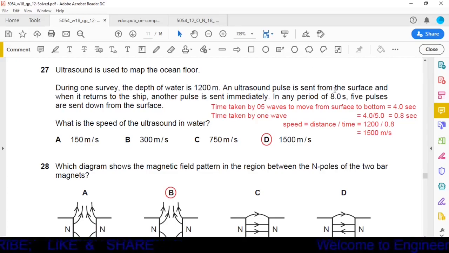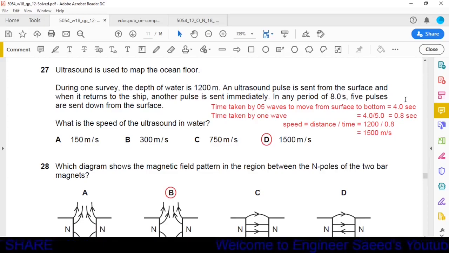Now we have to find out the time to cover a distance of 1200 meters. This 8 seconds is for 5 waves. So just from the ship to the ocean floor for 5 waves, the time will be 8 divided by 2. It will be half of this time, so it will be equal to 4 seconds.